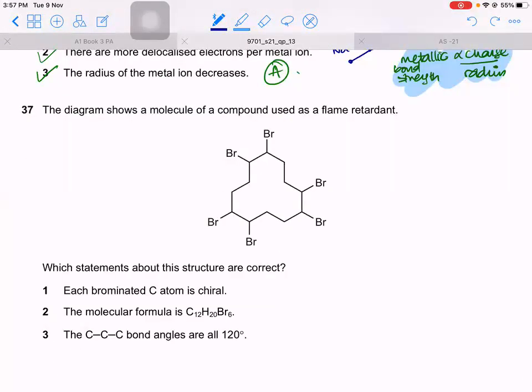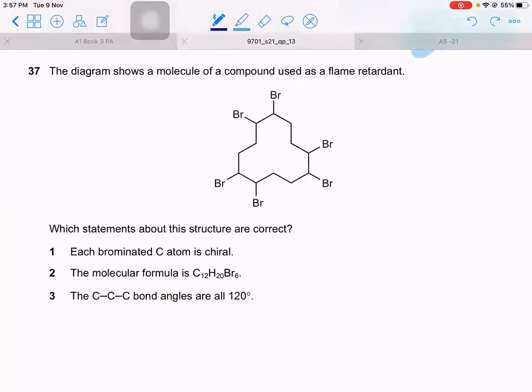Then 37. Each carbon in the brominated carbon is chiral. So you have carbon with 1 bond, 2 bond, 3 bond, fourth. Fourth is a hydrogen. Now, are all 4 different? Yes. Br, H. Now let's see the rest. You see this side is different from this side because this side has 3 bromines and that side has 2. So yes, it is chiral. That is correct. 37, 1 is correct.